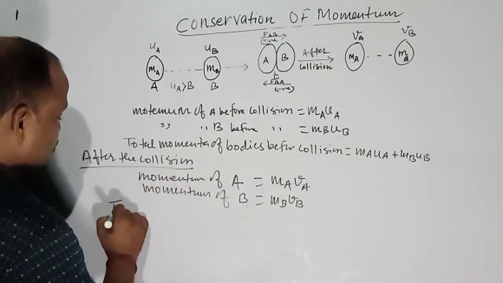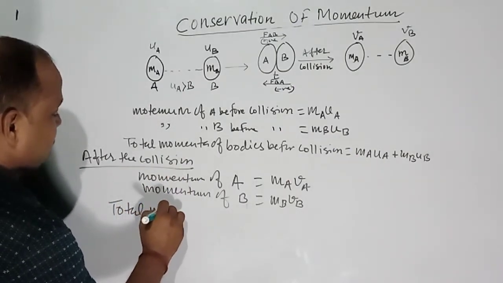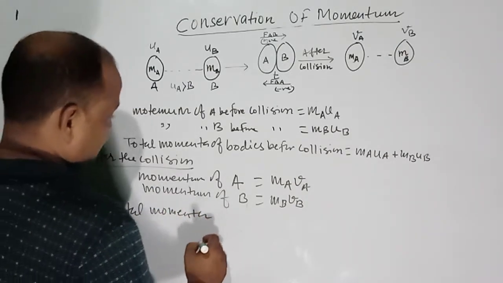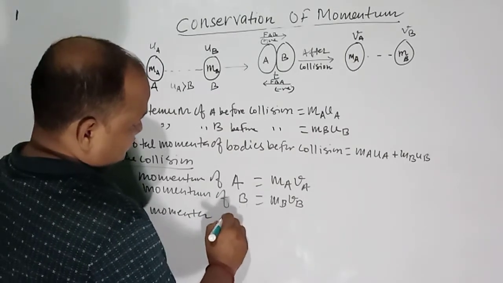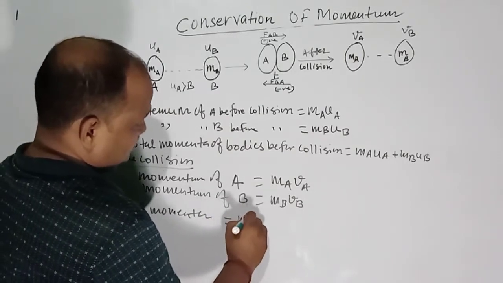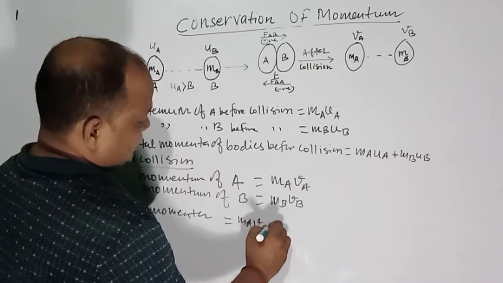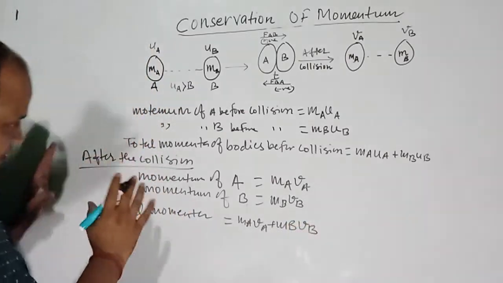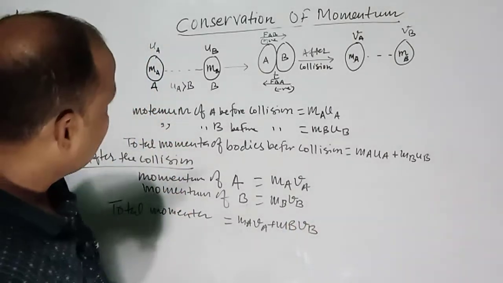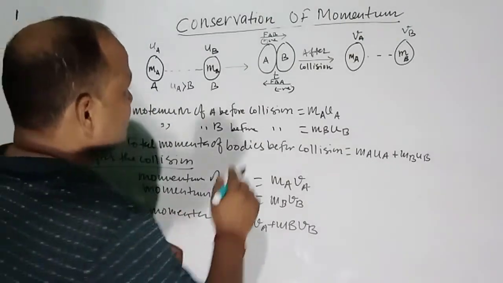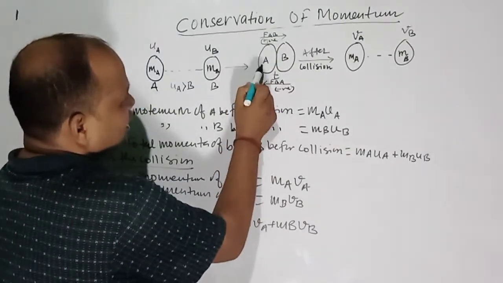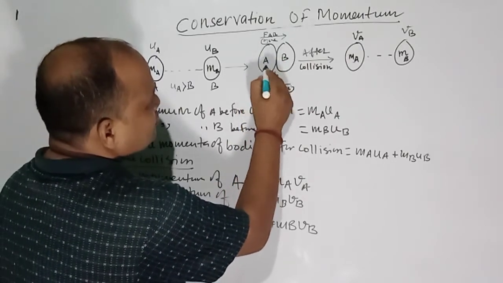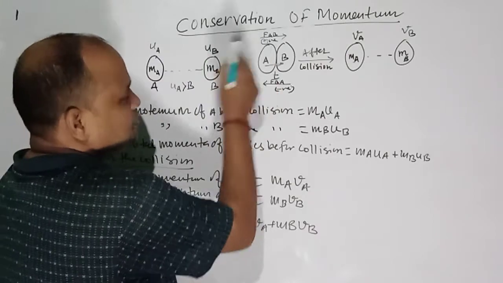The total momentum is equal to ma va plus mb vb. So this is the condition. Now when collision occurs, body A applies a force FAB on B, which is positive.